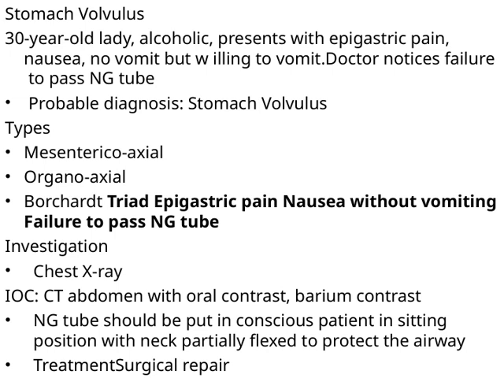When placing the NG tube, it's crucial to do so in a conscious patient who is sitting upright with their neck partially flexed. This position helps protect the airway and reduces the risk of aspiration. As for treatment, surgical repair is generally necessary to untwist and fix the stomach, preventing recurrence and potential complications like ischemia or perforation. So, in summary, recognizing the clinical signs, understanding the types, and knowing the appropriate investigation and management steps are essential in effectively handling stomach volvulus.